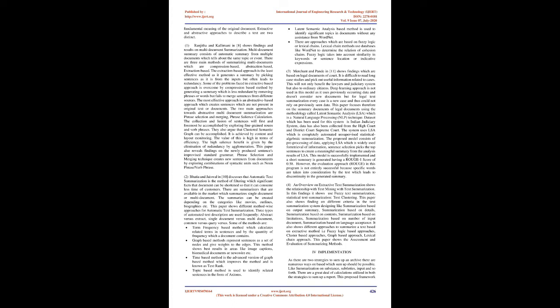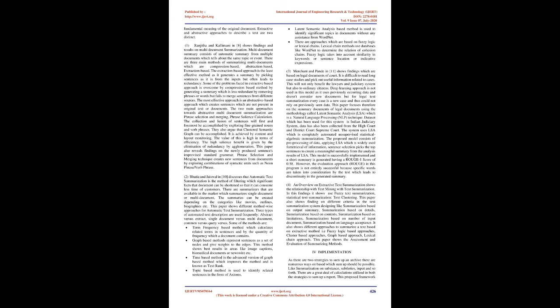phrase. 2. Bedi and Jaiswal in 10 discusses that automatic text summarization is the method of filtering which significant facts that document can be shortened so that it can consume less time of customers. There are summarizers that are available in the market which summarize a single document or multi-document. The summaries can be created depending on the categories like movies, outlines, biographies, etc. This paper shows different method-wise approaches for automatic text summarization.